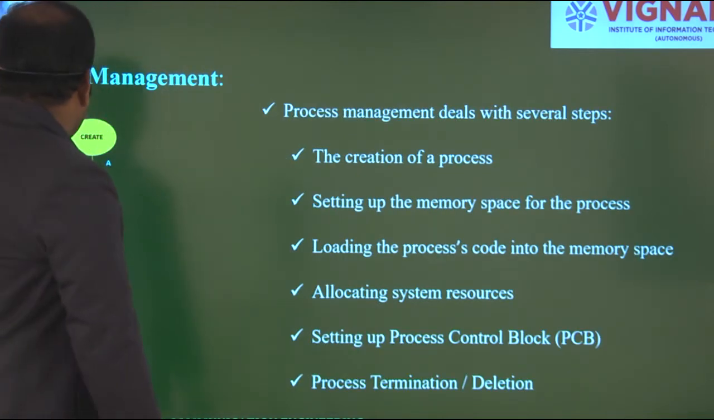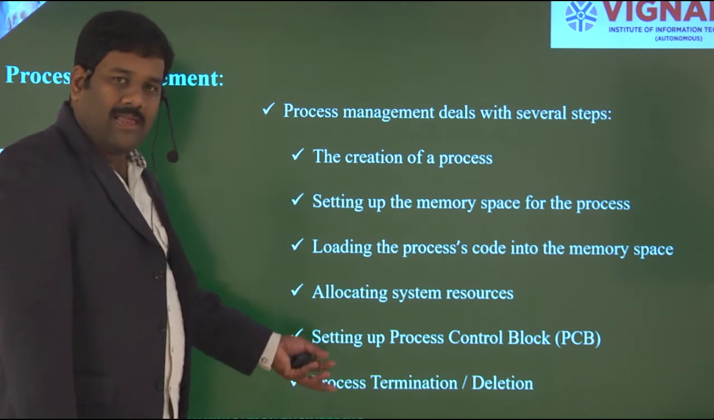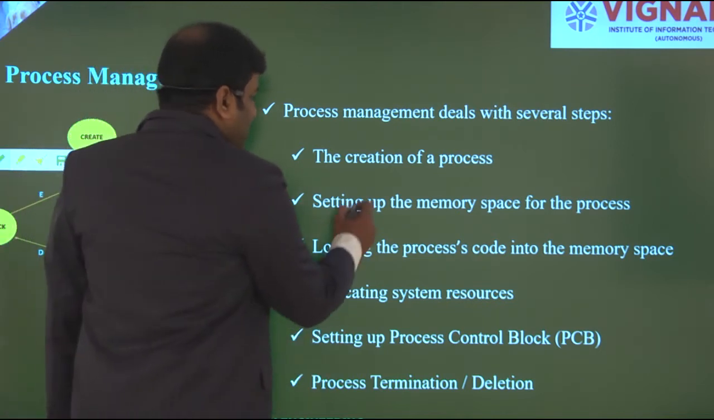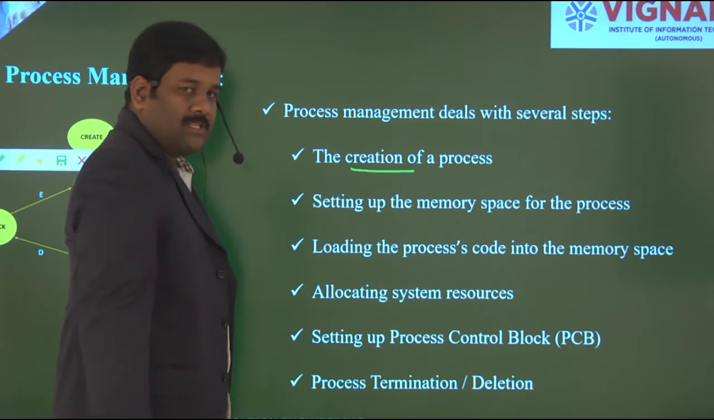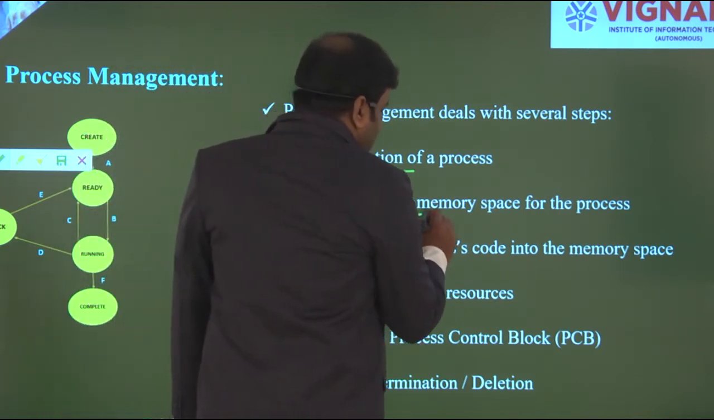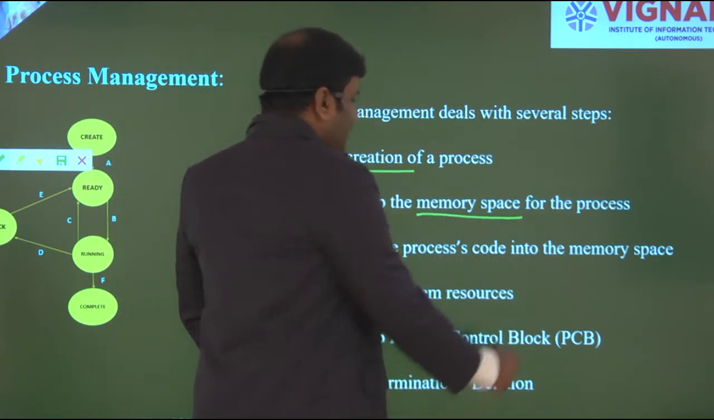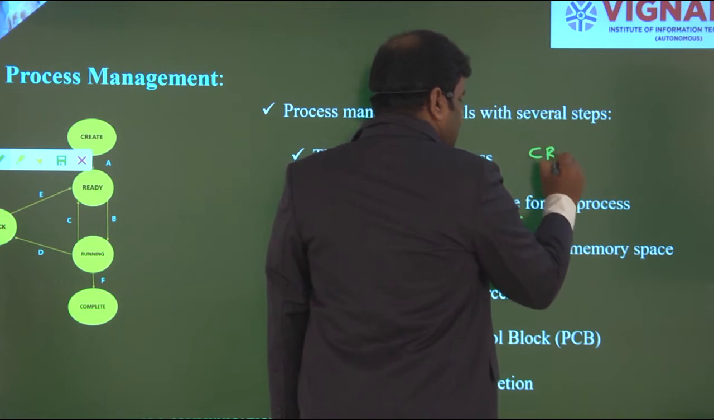And this is the process management that you have learned up to now, just like an algorithm. So first, I need to create a process. That is exactly that you need to write a program. Next, I need to create some memory space for the process. That's my ready state. So this is my create state.